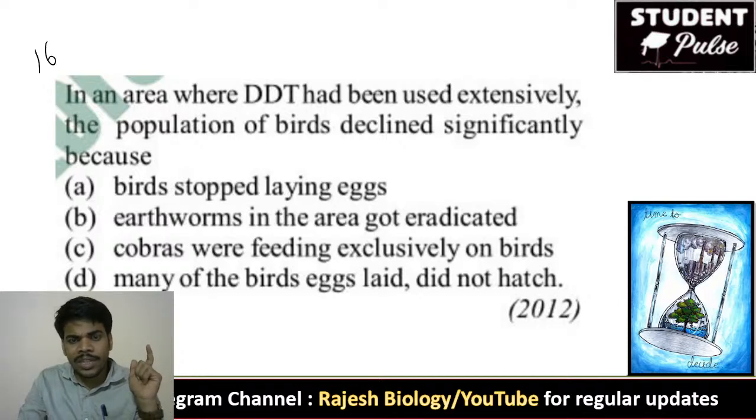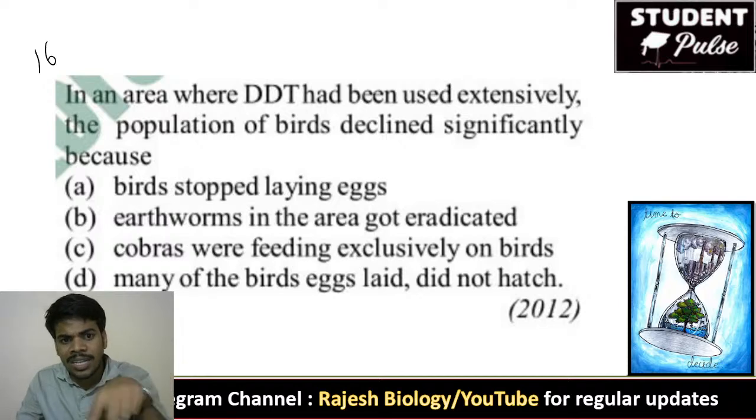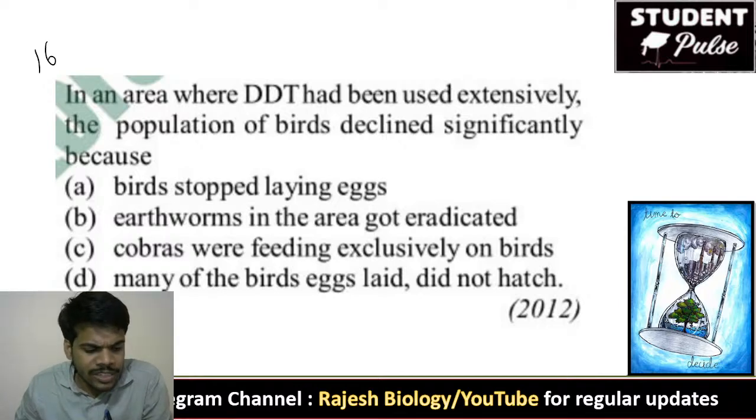Because of the DDT, the plants are not going to give sufficient food, and the cobras, rats and earthworms, everything vanished because of DDT. So the cobras search for the birds' eggs and eat them. Or many of the birds' eggs were laid but did not hatch. For the 16th question,